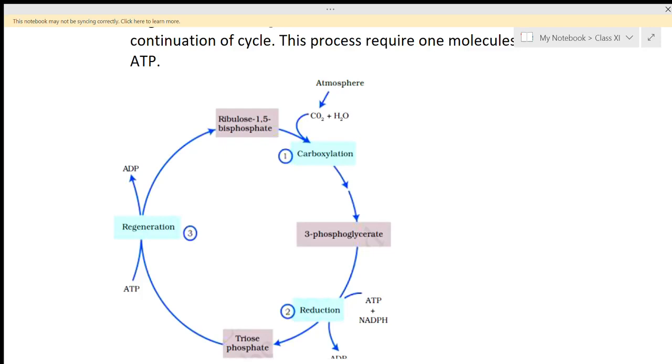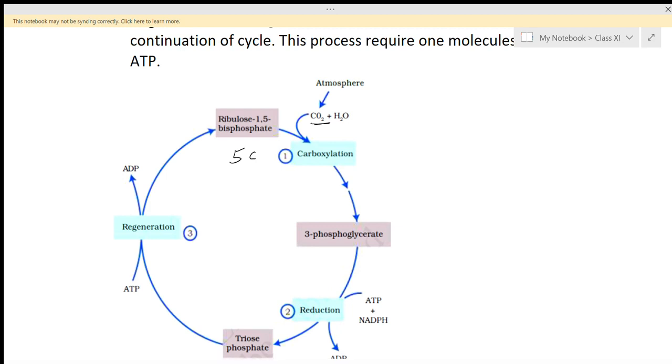This compound firstly accepts one carbon dioxide molecule from the atmosphere, and this carbon dioxide molecule will be fixed. This is known as carboxylation. Ribulose 1,5-bisphosphate is a 5 carbon compound and it is accepting 1 carbon dioxide from the atmosphere. So it will form a 6 carbon compound here.